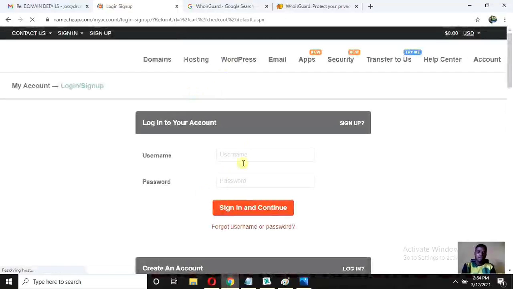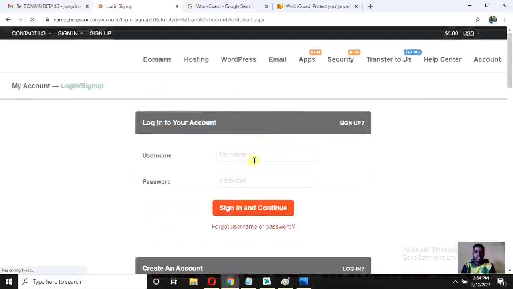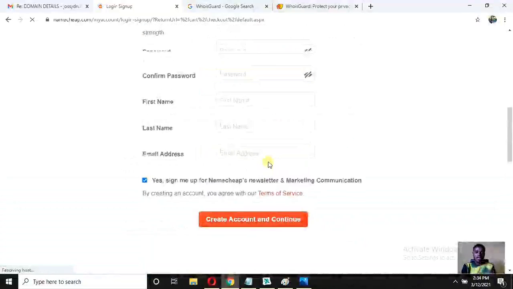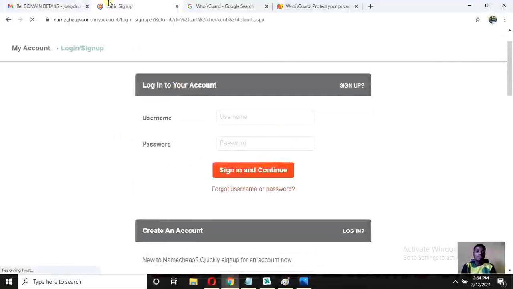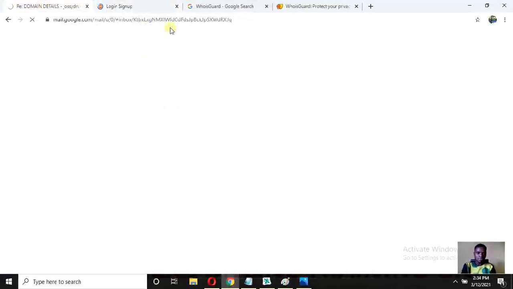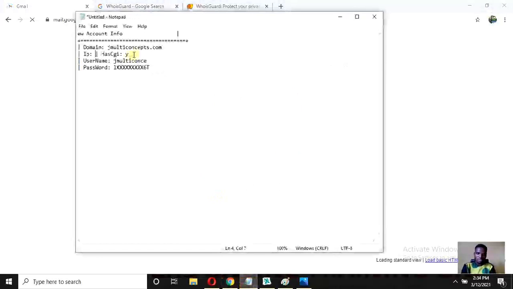Now when it loads, it's actually taking us to a payments page. That is where we will now log in. If you see now, it tells you to log in. So that is where you will log in. When you log into your site, then you can continue with your purchase. Immediately you finish purchasing it, you will receive a message to your Gmail account. So I want to show you the kind of message you will receive. Yes, this is the type of message they will send to you.